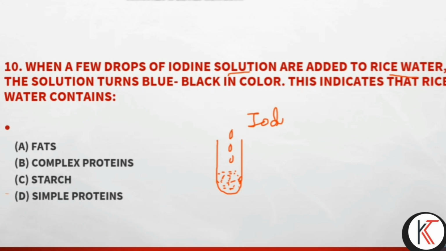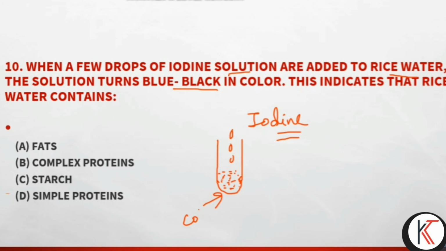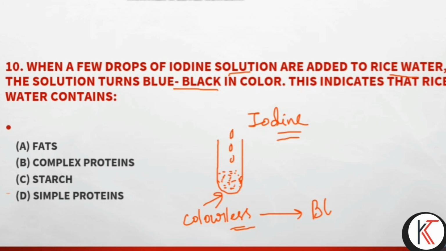What is the question? The solution turns blue black. Whatever the color of the solution was, somehow colorless, it changes to blue black color. So this indicates that rice water contains...